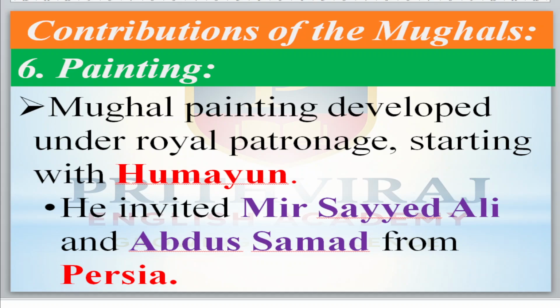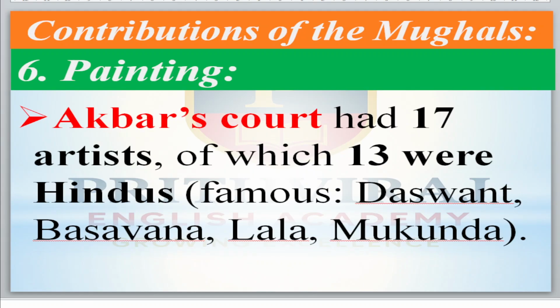Paintings. Mughal painting developed under royal patrons, meaning their support, starting with Humayun. He invited Mir Sayyid Ali and Abdus Samad from Persia, Persia meaning today's Iran. Akbar's court had 17 artists. Among them, 13 were Hindus. Among them famous were Jaswant, Basawan, Lala, Mukunda. These are the main ones. Okay.